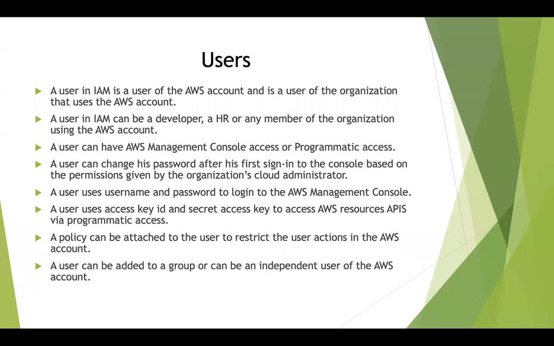You are issuing commands to the AWS environment. So for those kinds of access, you will need programmatic access, which is access key ID and secret access key. But for management console access, all that you will need is a username and a password. Okay. So a user can change his password after the first sign in to the console based on the permissions given by the organization's cloud administrator.